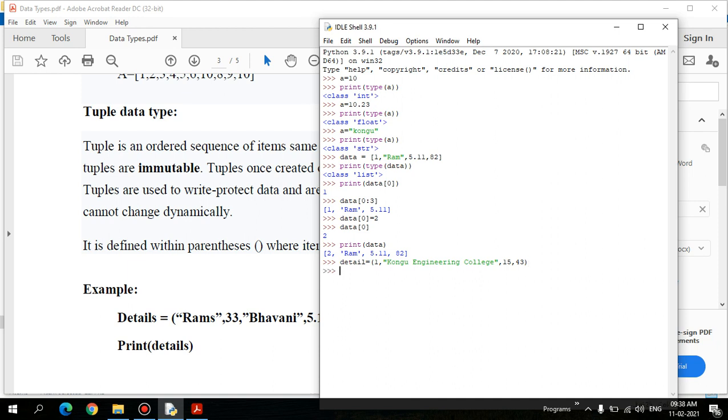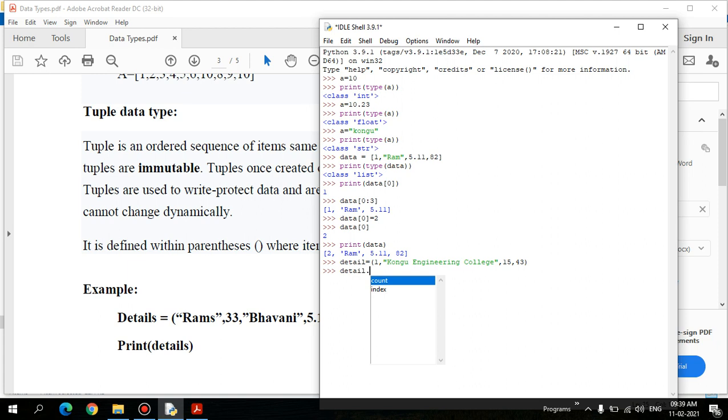Here you can check for supporting functions by putting a dot and pressing Ctrl+Space. In case of a list you can see multiple functions that are supported, whereas in case of a tuple you don't have that support. It has only two functions, count and index.